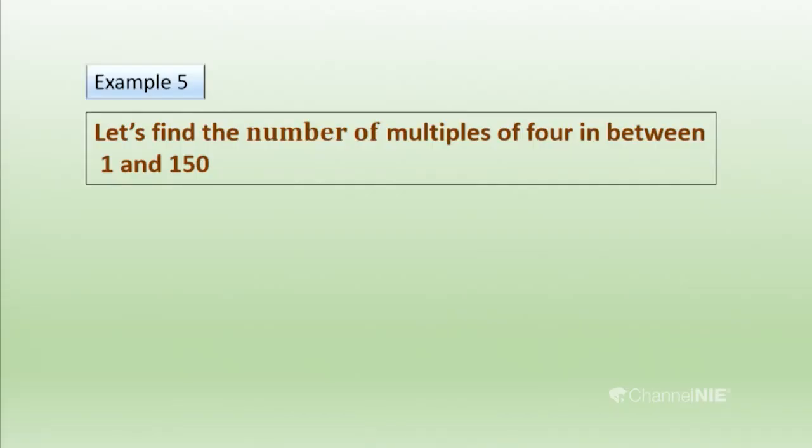Then we can move to another example. Let's find the number of multiples of 4 in between 1 and 150. So, here is some important question. This is statement 1. Find the number of multiples of 4 in between 1 and 150. So, how do we do that here?